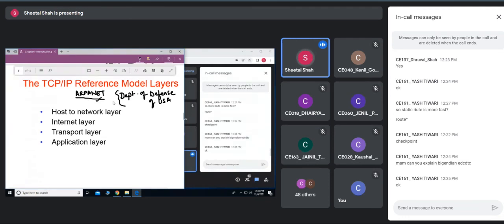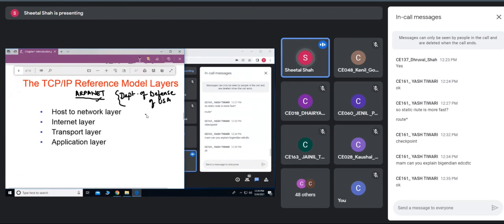Once it was developed, most of the universities and government offices used this TCP/IP reference model for communication, and they used the underlying telephone networks for communicating.